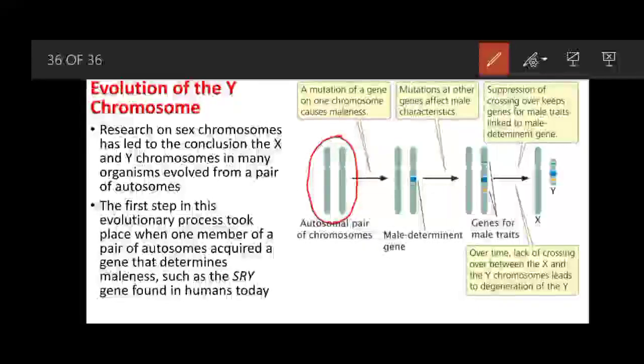The first step in this evolutionary process took place when one member of a pair of autosomes acquired a gene that determines maleness, such as the SRY gene found in humans today. With the passage of time, around 250 million years ago, this XY chromosome pair evolved, and the male character was then restricted only to the small Y chromosome.